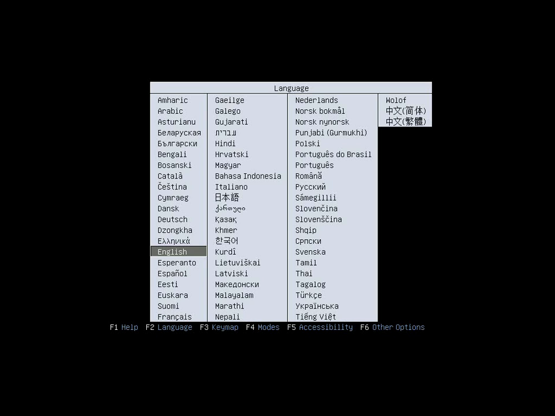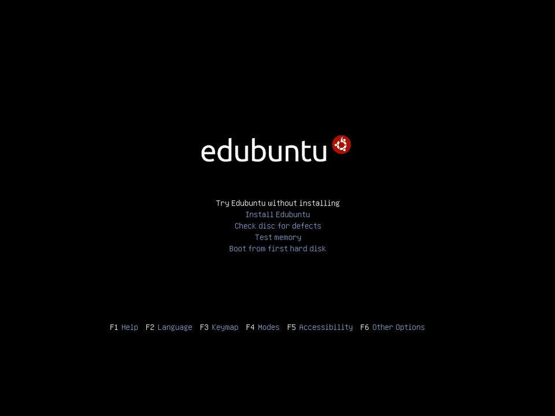The first screen shown in the installation process is the language selection screen. Use your keyboard's arrow keys to navigate to the language you wish to use and press Enter. Push the down arrow key once. It will select Install Edubuntu. Press Enter to continue.